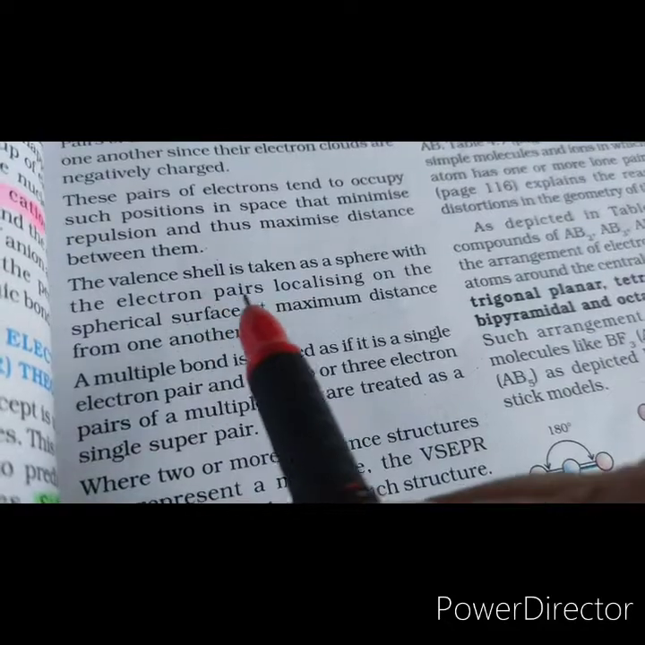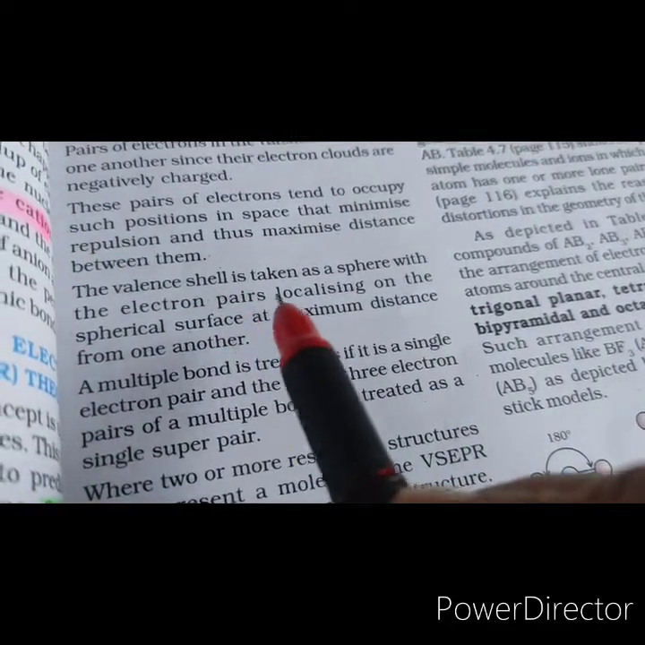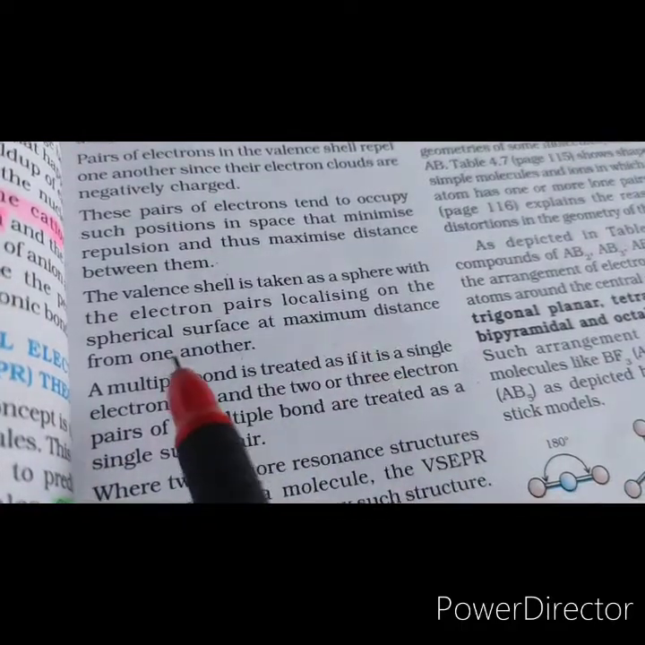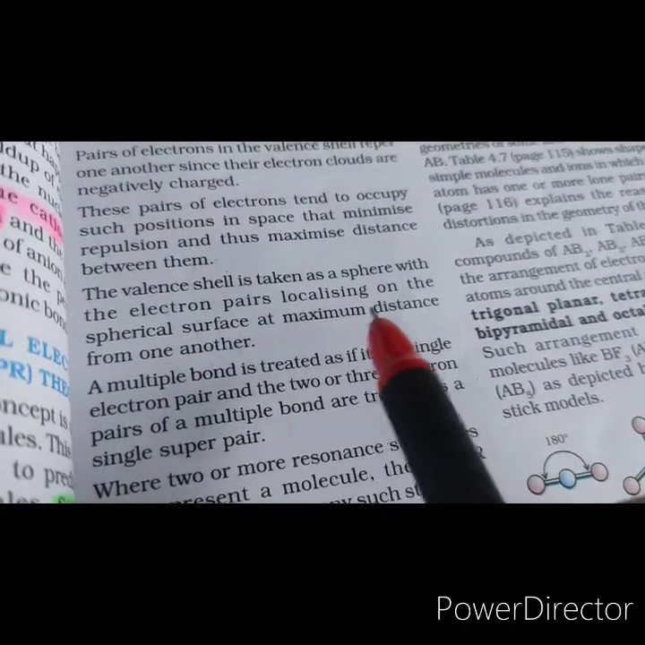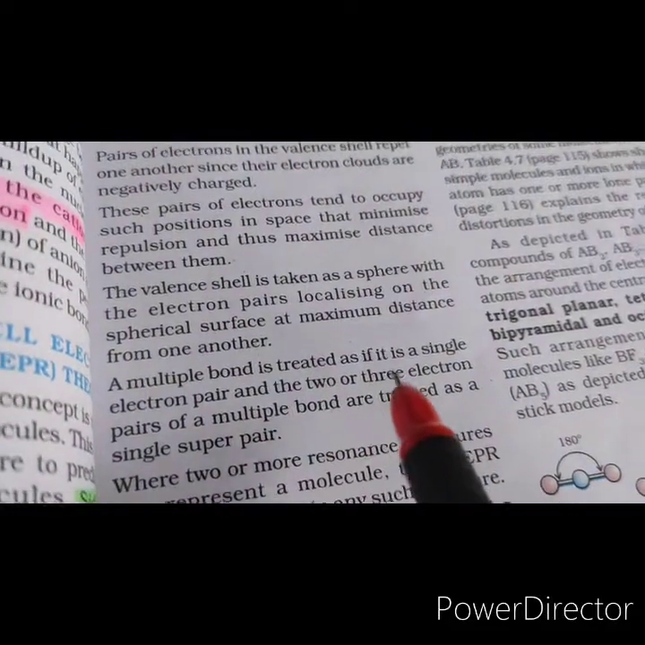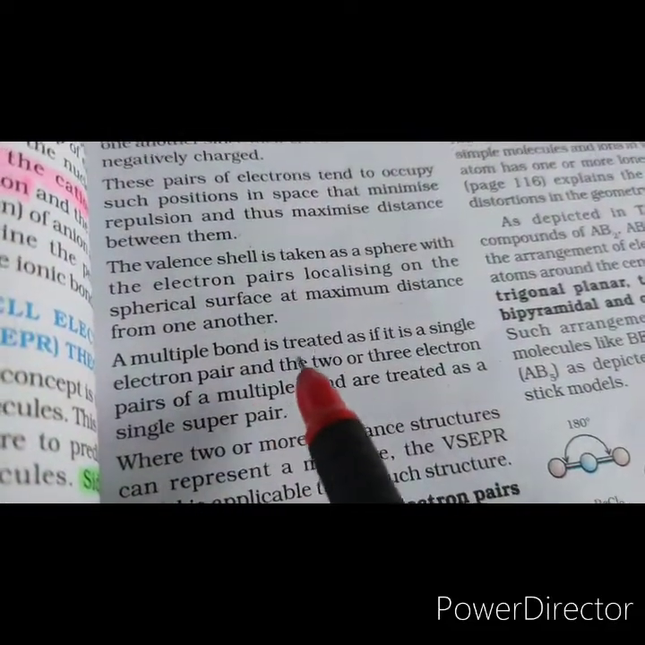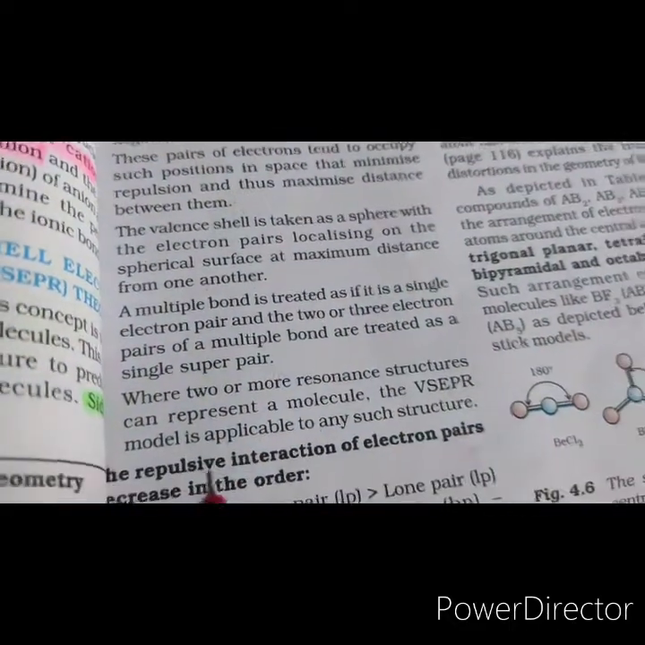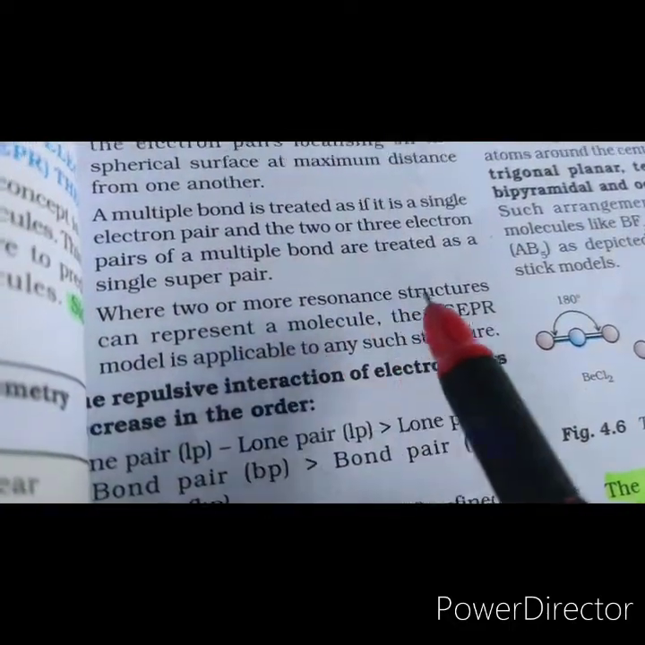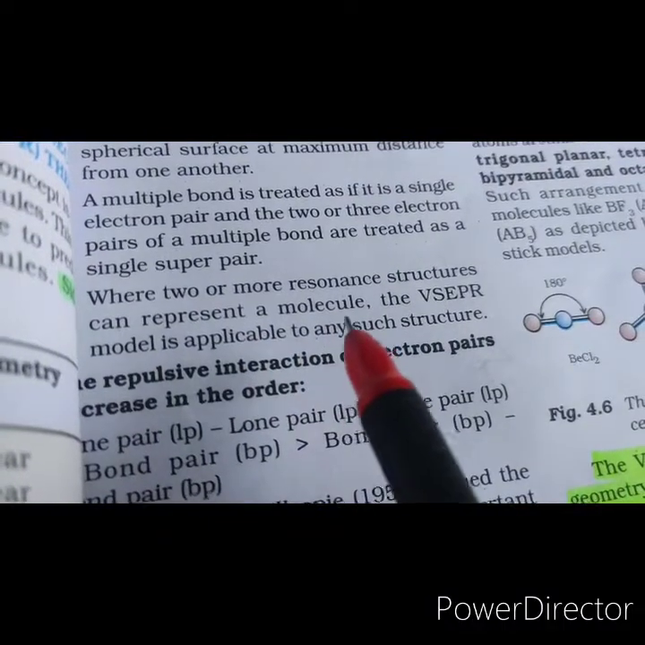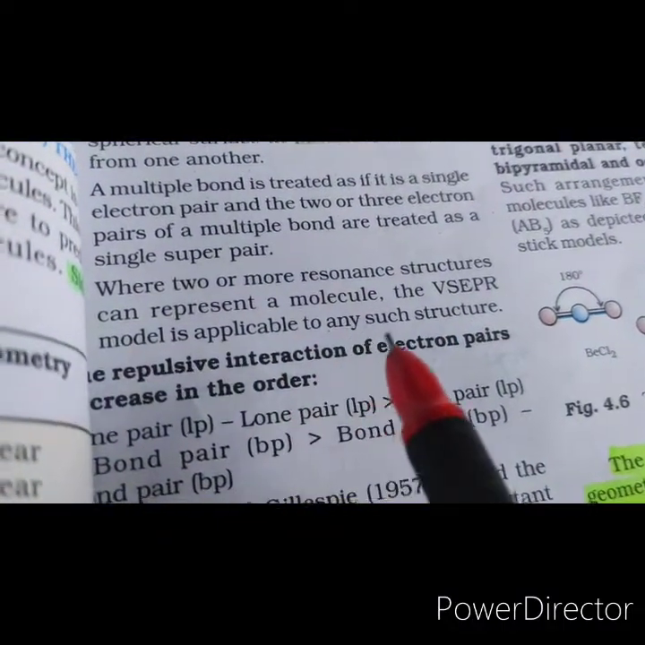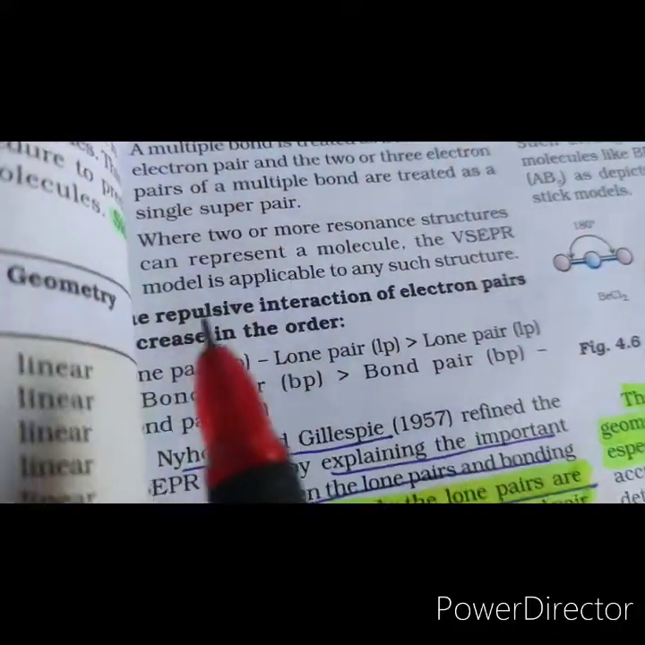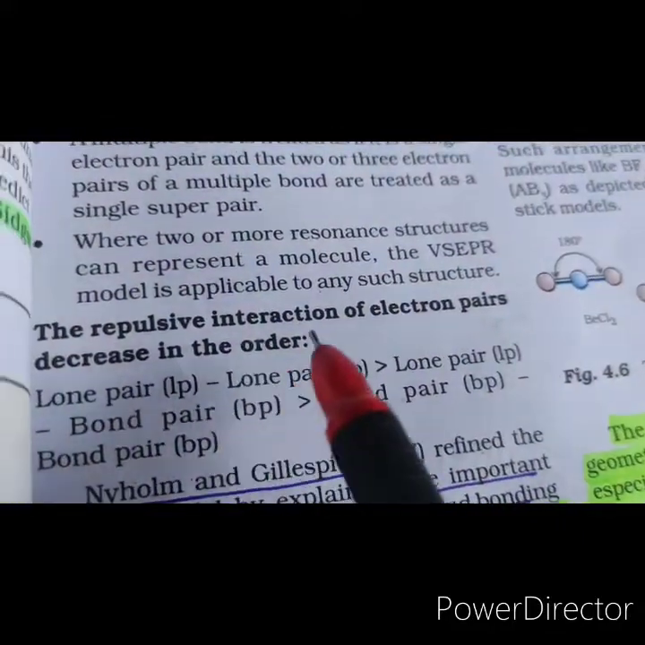Then we can assume that the valence shell can be taken as a sphere where the electron pairs are localized on the spherical surface and are at maximum distance from one another. Then the multiple bond is treated as if it is a single electron pair. When 2 or more resonance structures represent a molecule, the VSEPR model is applicable to any such structure.